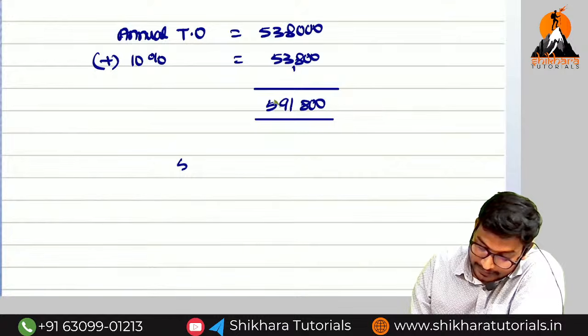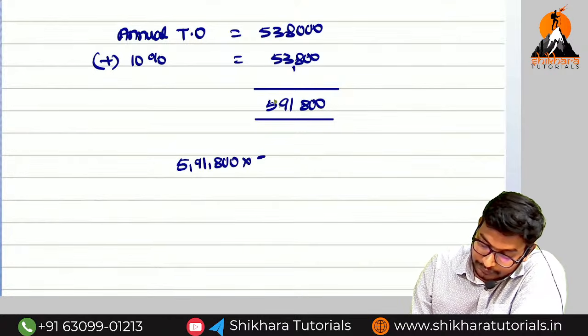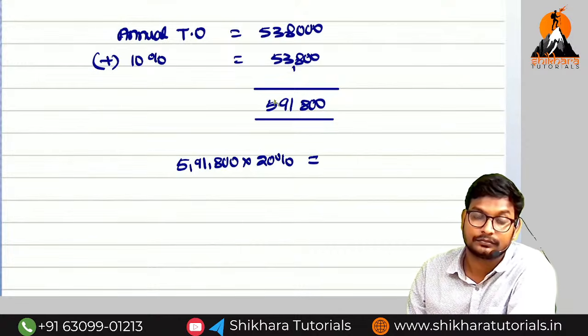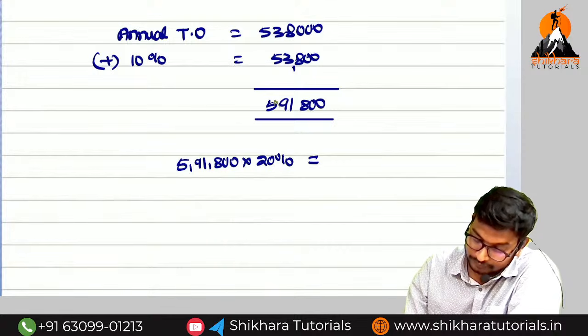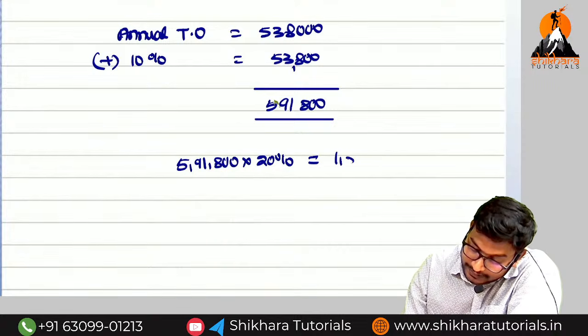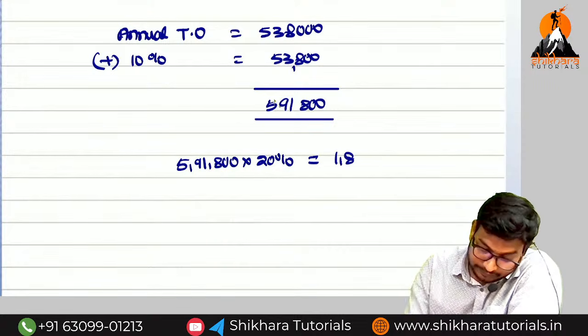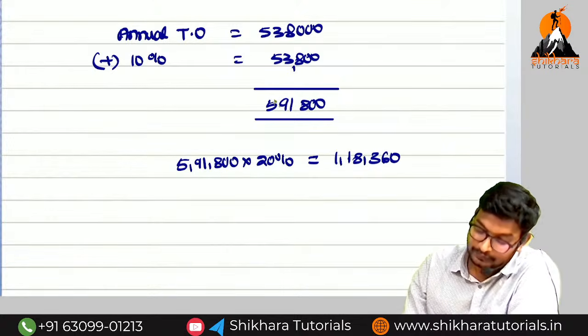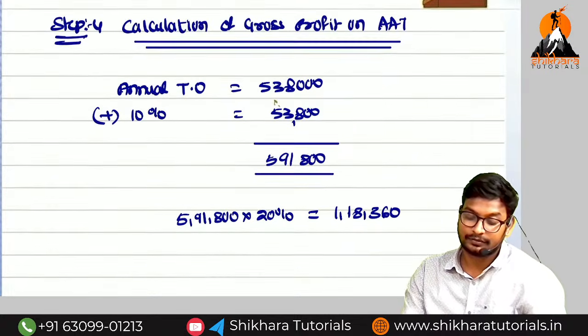So 5,91,800 into 20%. How much? 1,18,360. This is the gross profit on AAT.